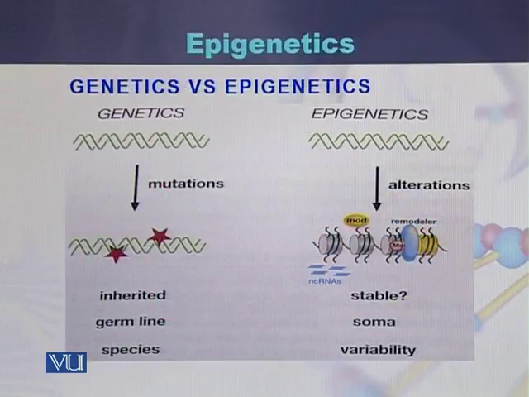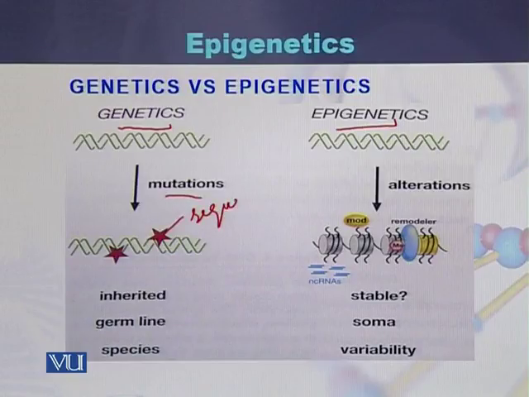If we compare genetics and epigenetics, this is genetics and this is epigenetics. In genetics, there are mutations, and mutations are changes in the sequence of DNA.